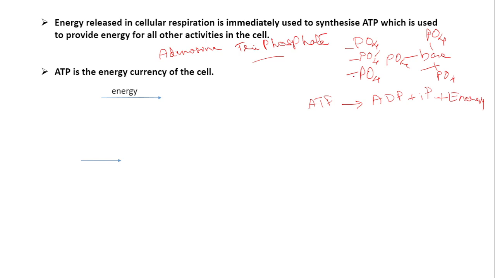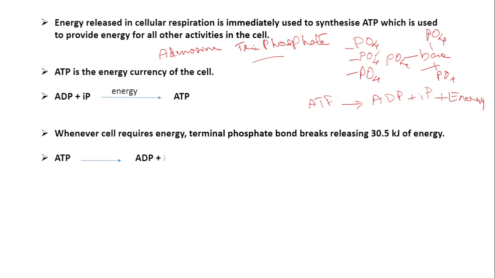And if energy is available in respiration, then in the reversal process, ADP combines with the inorganic phosphate with the consumption of energy, and forms ATP, which is the energy currency of the cell. You have to remember here: ADP plus inorganic phosphate, with the consumption of energy, forms ATP, which is the energy currency stored in the cell.